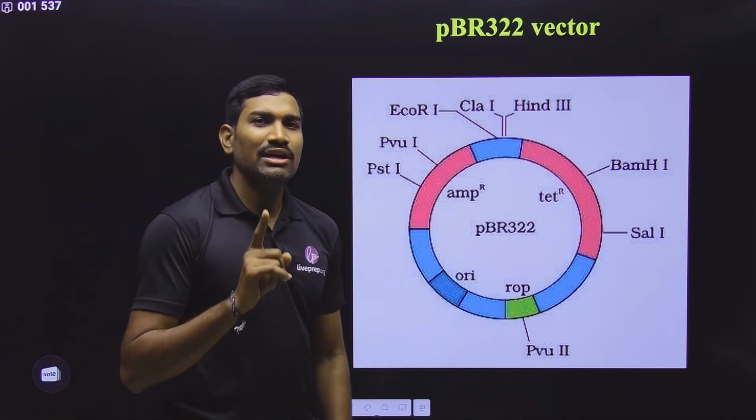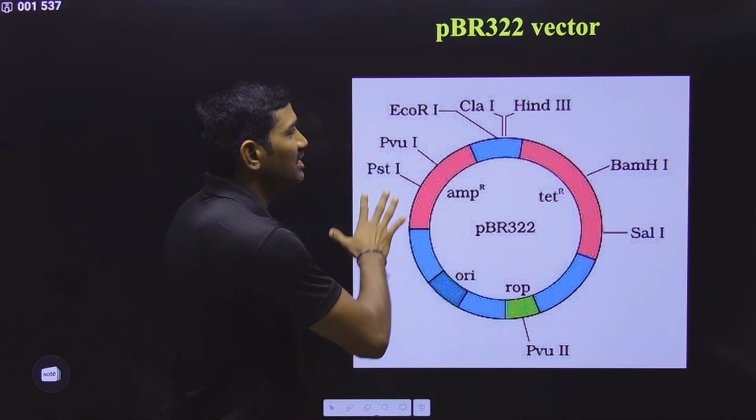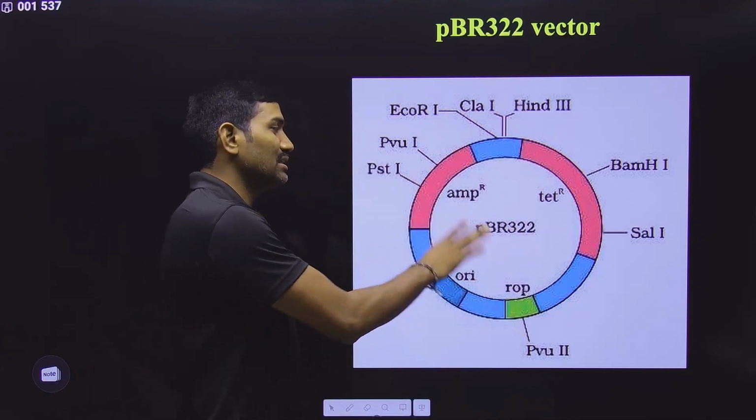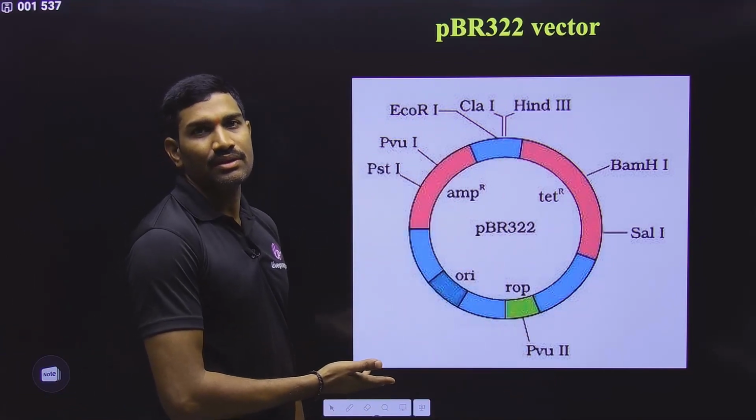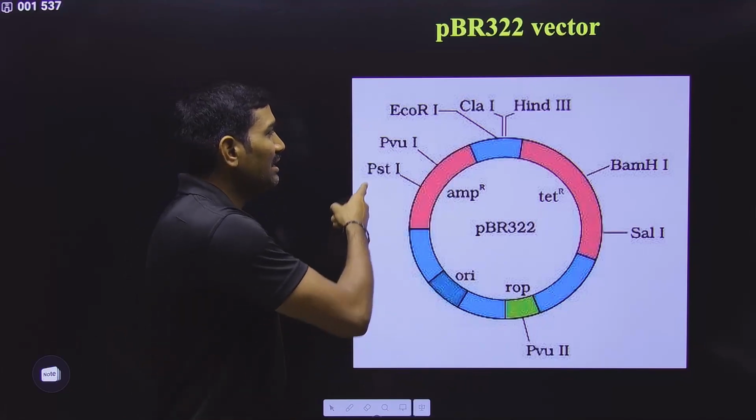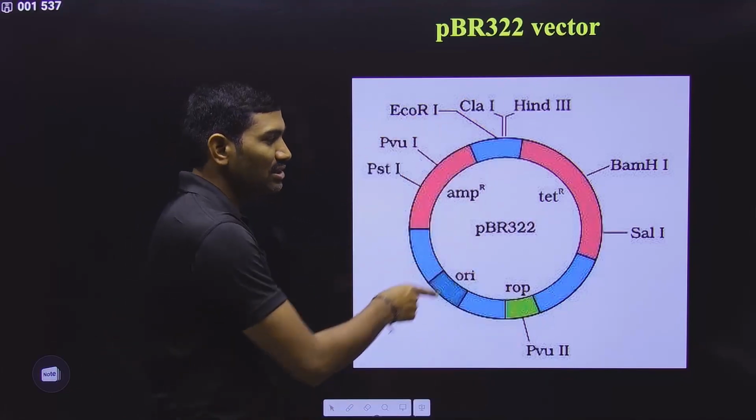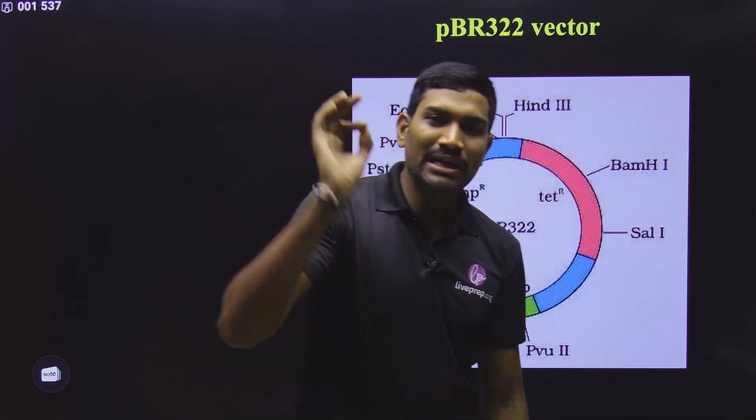Suppose you encounter a question asking how many restriction endonuclease sites are present in this pBR322. The answer will be more than 50. More than 50 are there. But if someone gives the answer as 8 based on this diagram, that will be wrong. That will be 100% wrong.